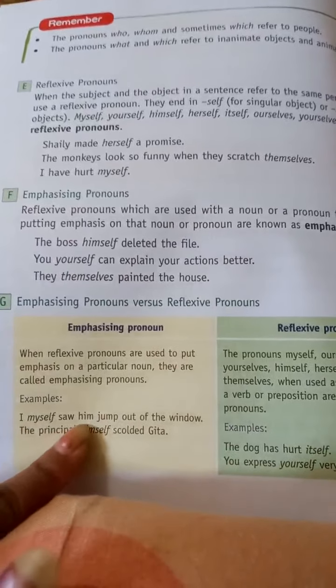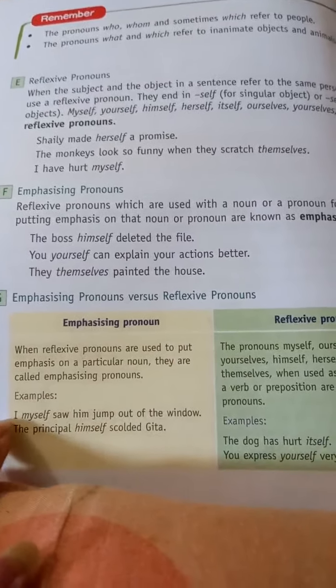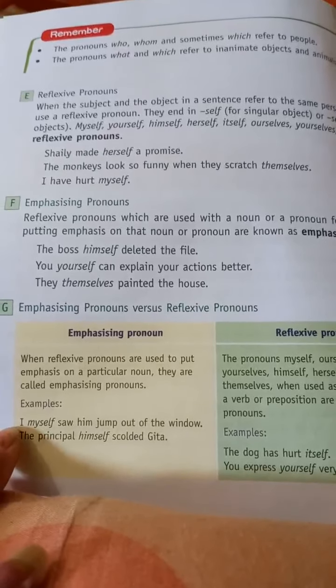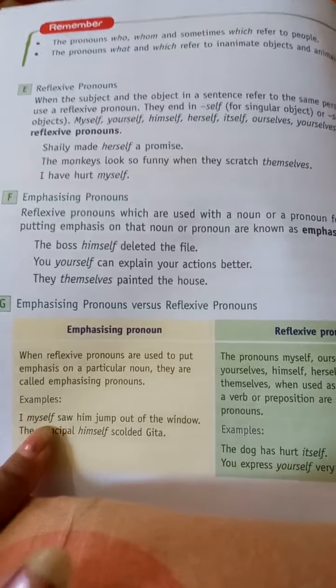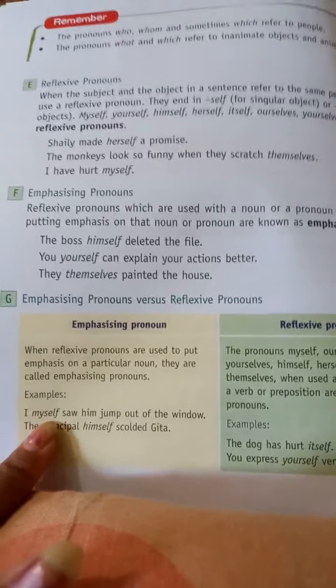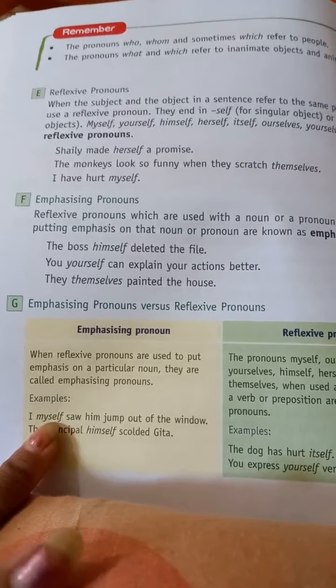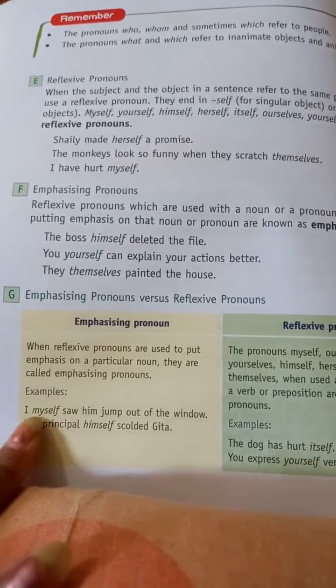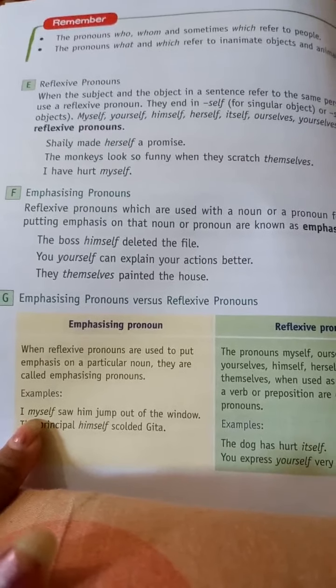Like, I myself saw him jump out of the window. After the pronoun or noun, when we use emphasizing pronouns, as in I myself, I am putting pressure on this word.